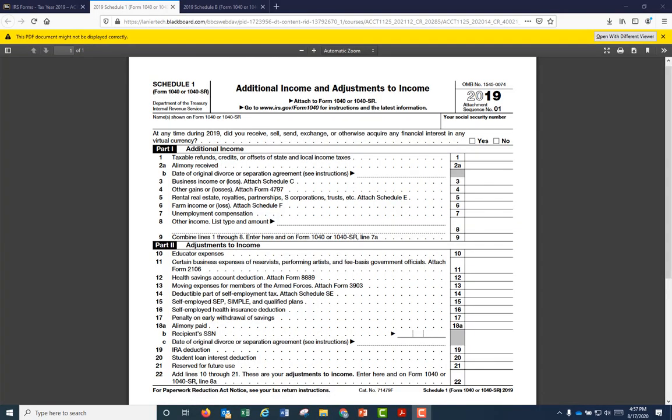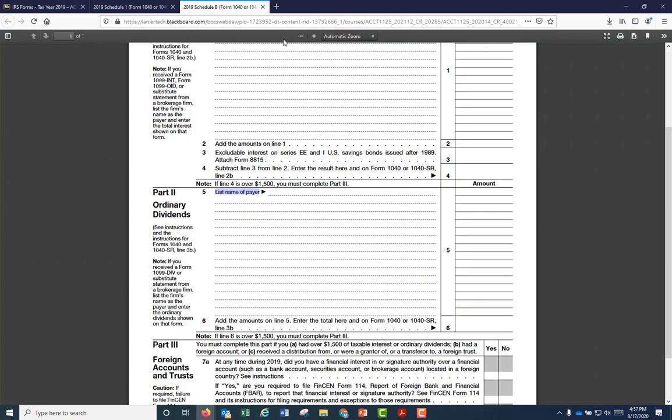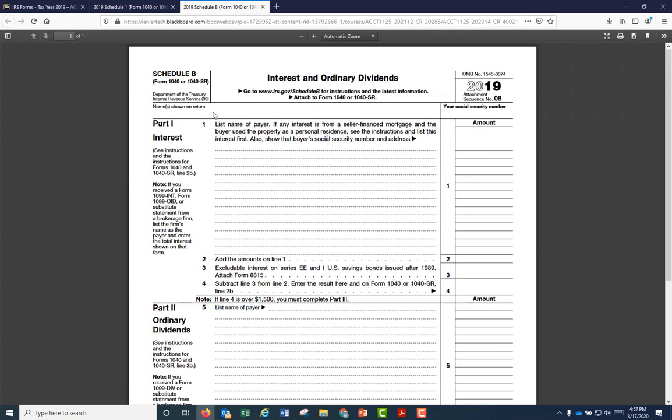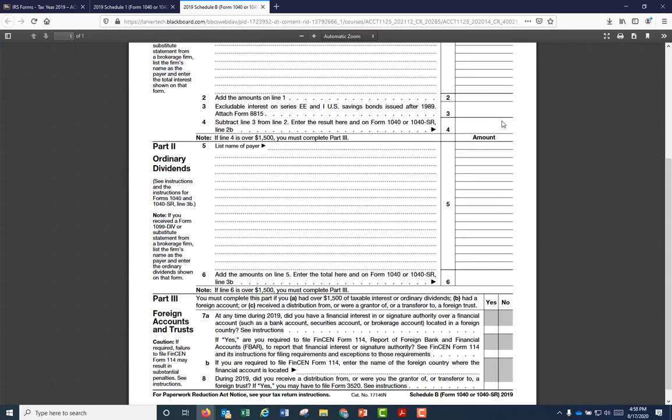I'd like to bring your attention back to Schedule 1. Just very small, but I guess important enough for me to mention that you should have the names and the Social Security. Missing that, you would have points deducted. Same thing with Schedule B. Name, Social Security number, and any other pertinent information.